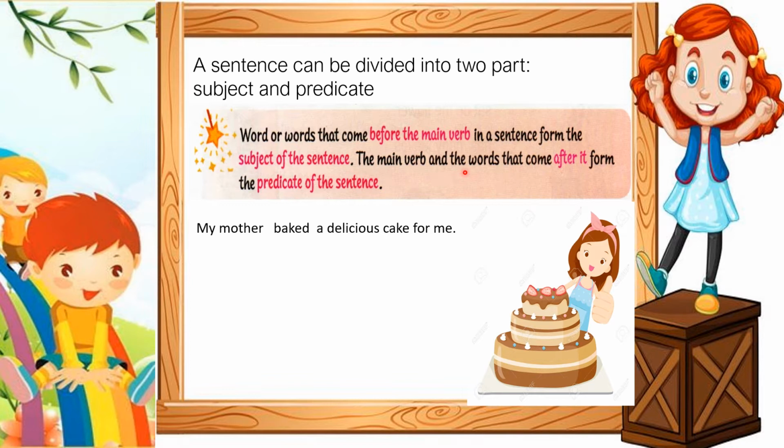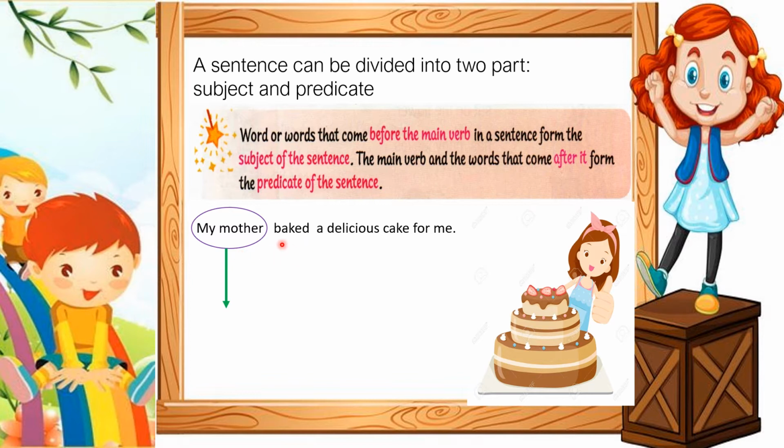The main verb and the words that come after it form the predicate of the sentence. In this sentence, which are the words that come before the main verb? My mother. So my mother form the subject of the sentence.